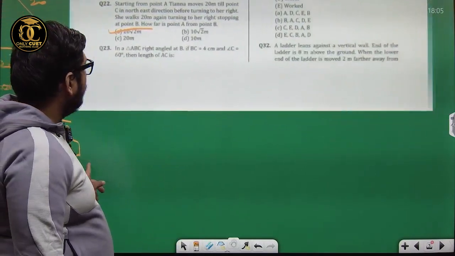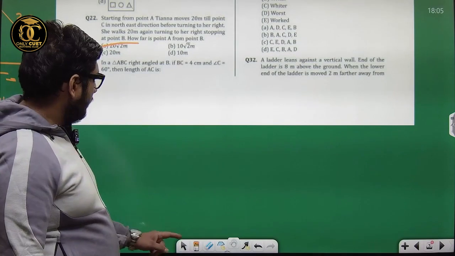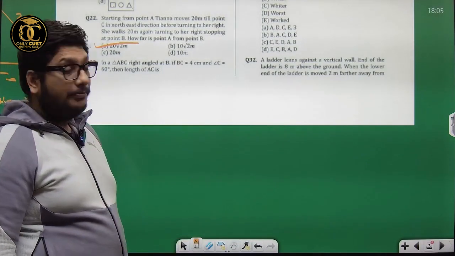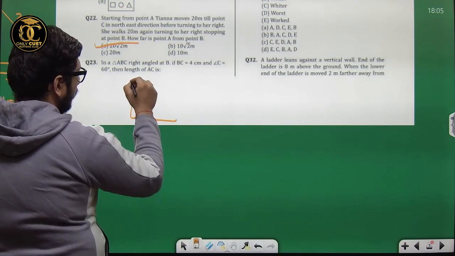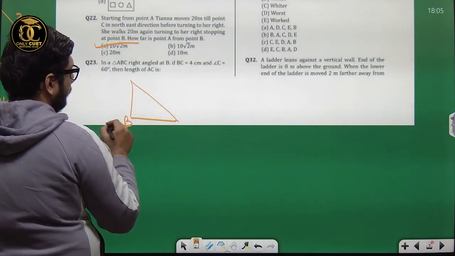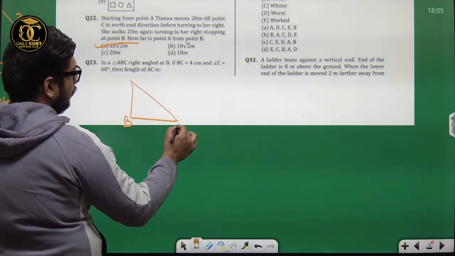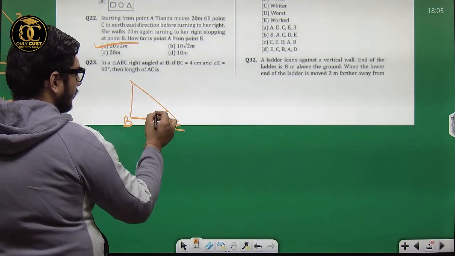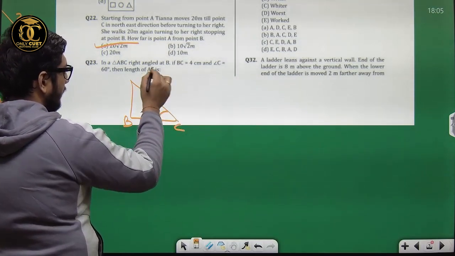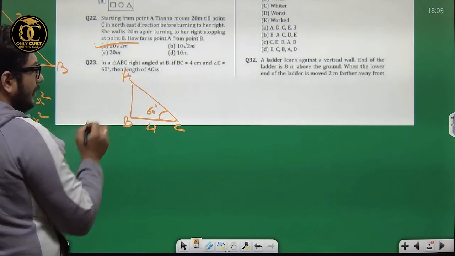Now question number 23. In triangle ABC, right angled at B, BC is 4 and angle C is 60. Then the length of AC. AC we have to find.